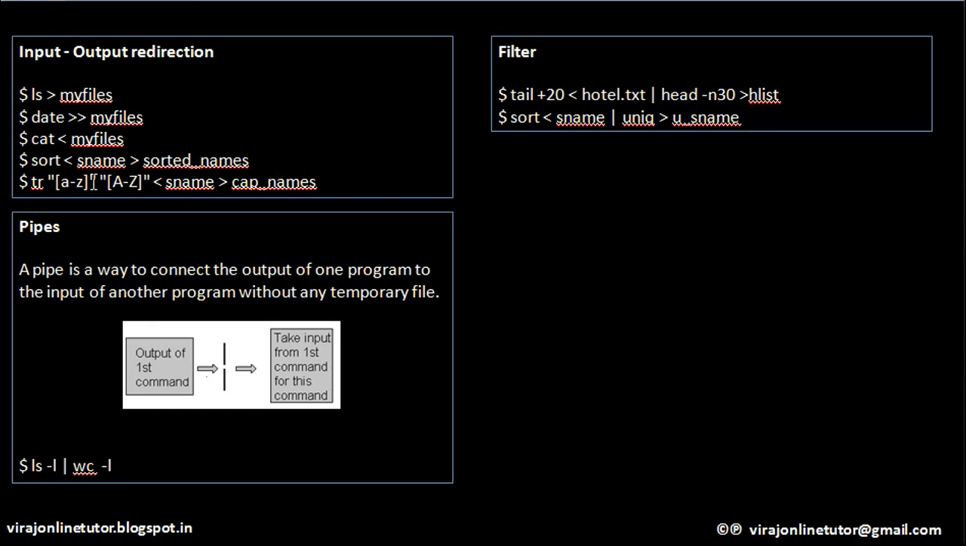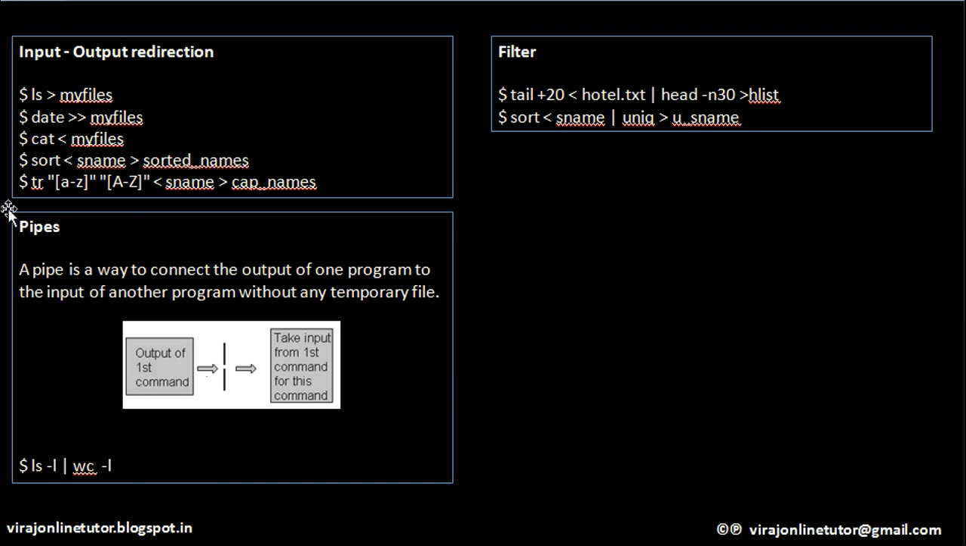Clear? Please notice carefully, the file sname won't be altered, it will be as it is because it is just being read. Then sort command will sort it, but the sorted entries are not written to sname, they are written to sorted names, because from sname we are just reading, but we are writing to the sorted names file. So the sorted entries will be written to sorted names, a new file.